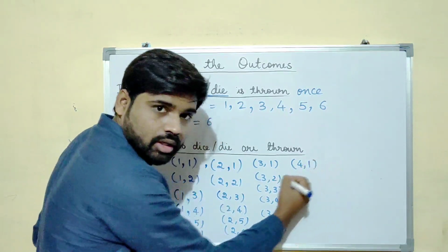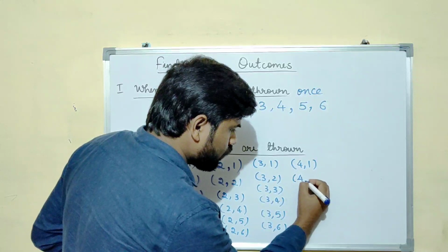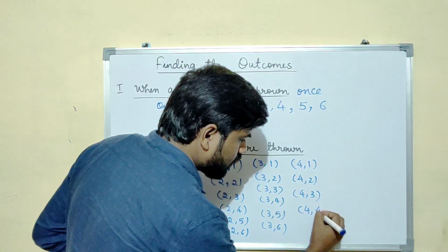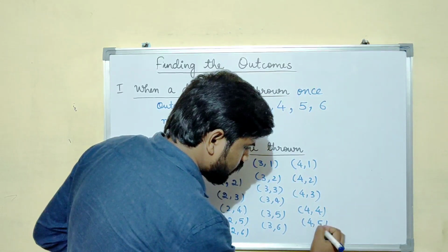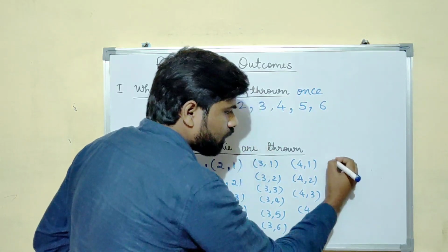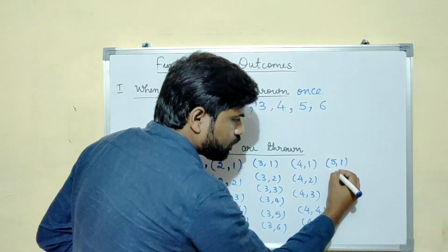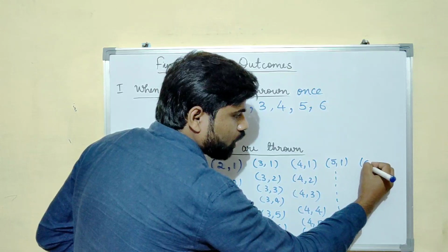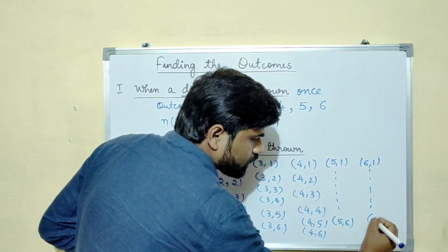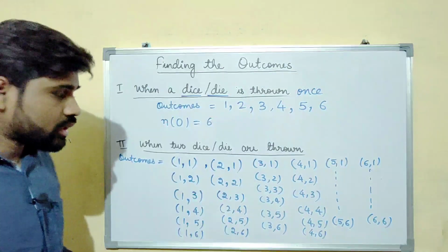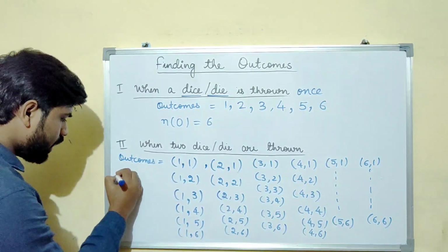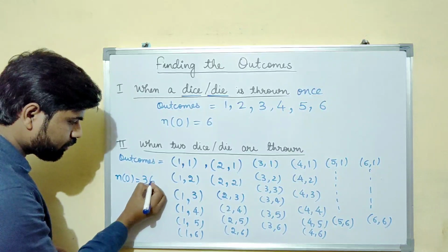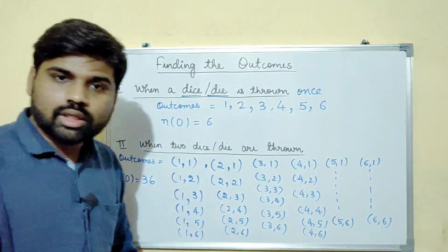Then 4 1, 4 2, 4 3, 4 4, 4 5, 4 6, 5 1, so on up to 5 6, 6 1, so on up to 6 6. So you can see that the number of outcomes here, if you count it, will be 36.